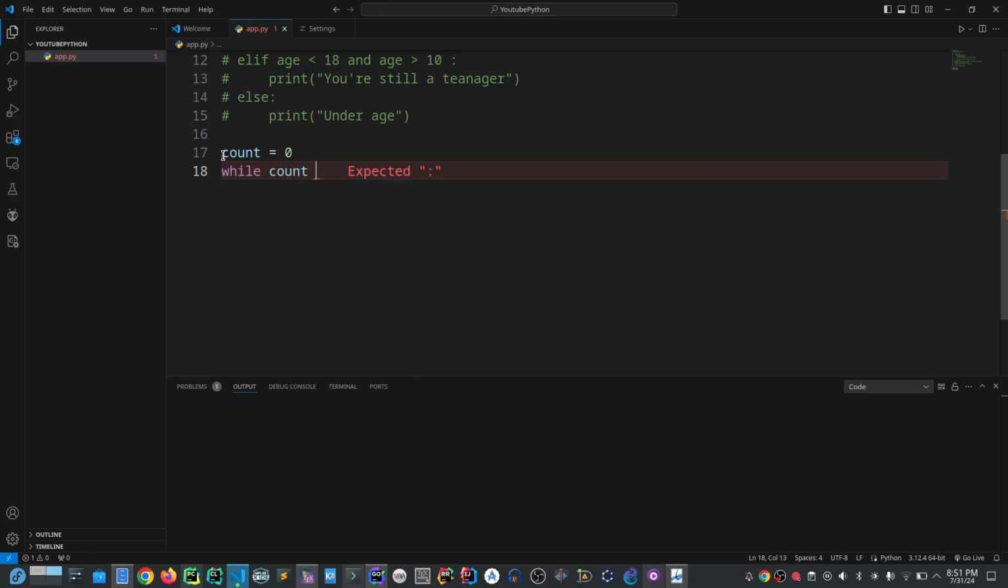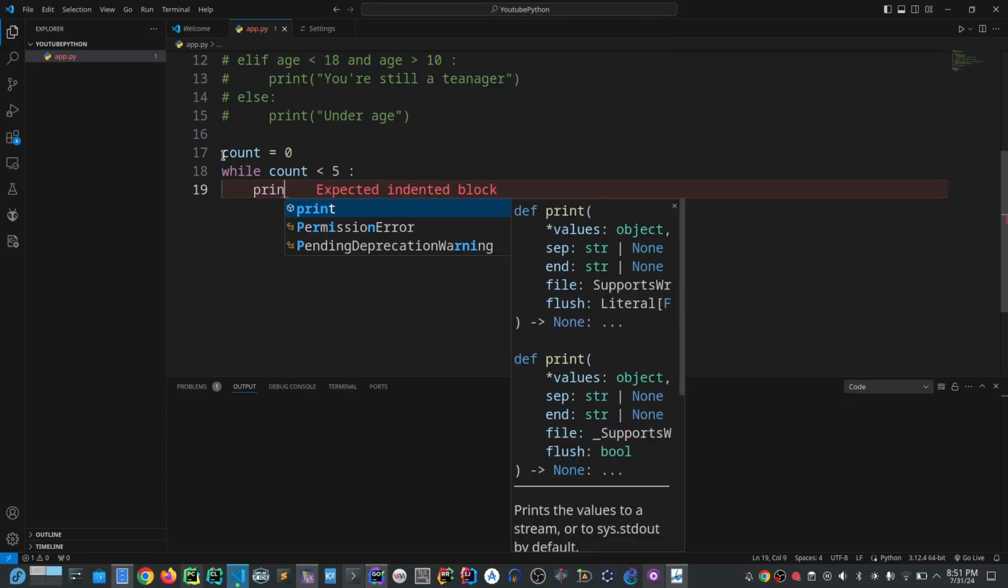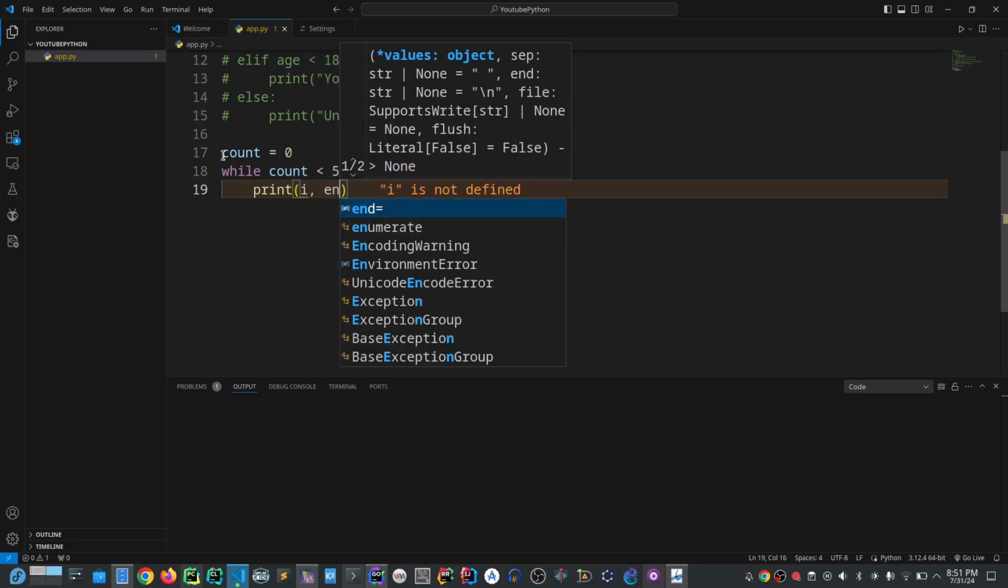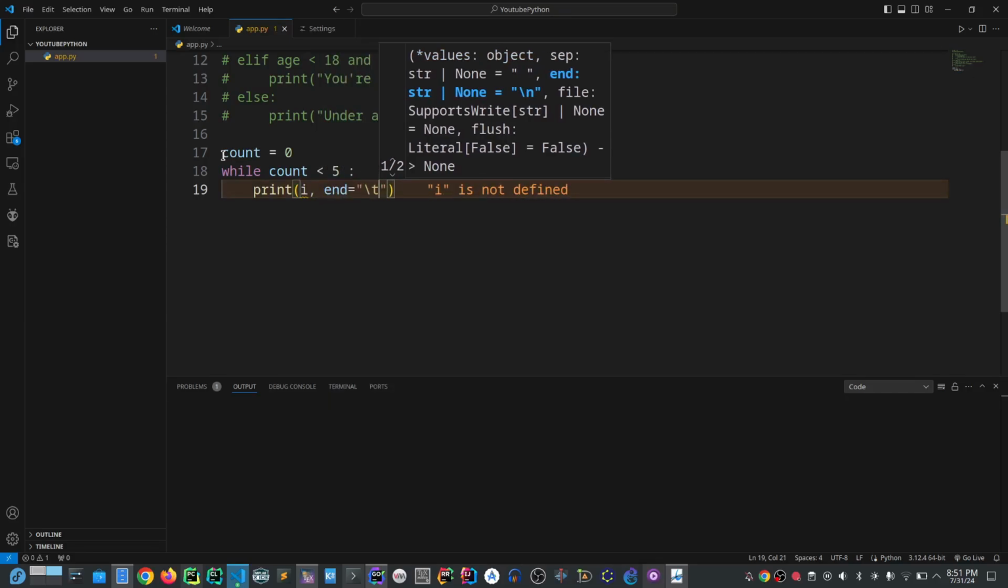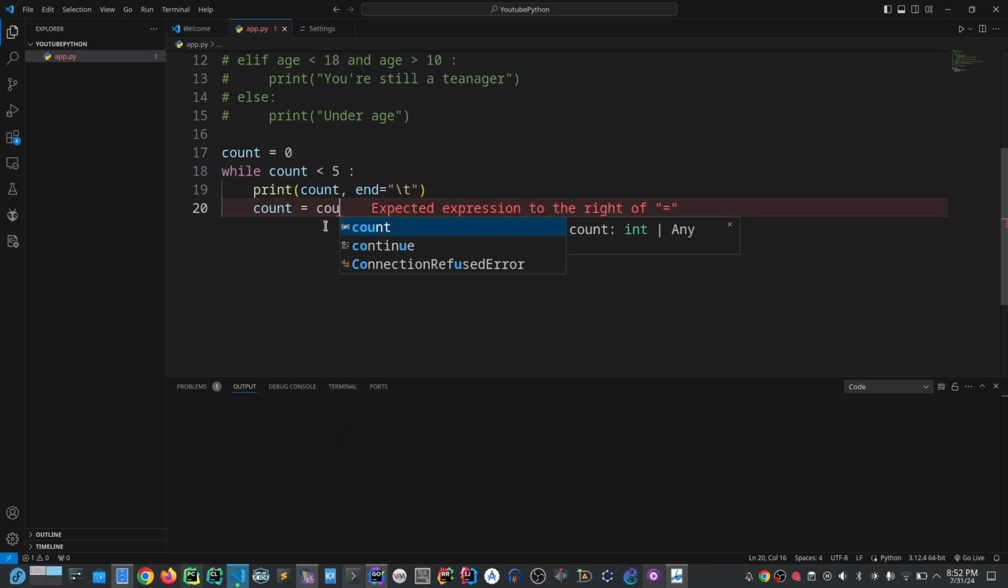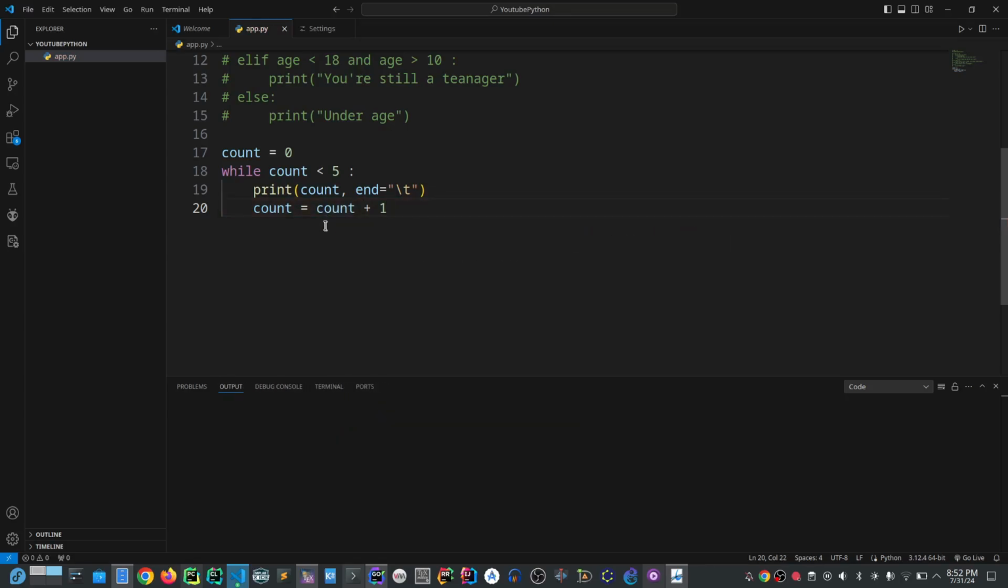While count is less than 5, then we print our i, maybe give it an end of this. Then if count is there, then if count is this, let's increment it. count equals count plus 1. Or you can also say it this way.